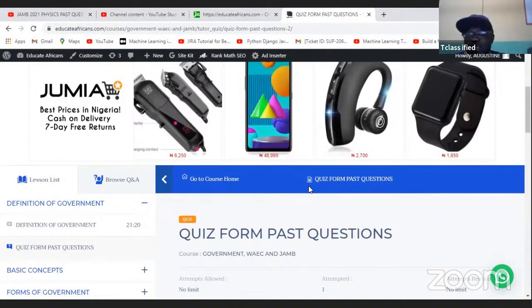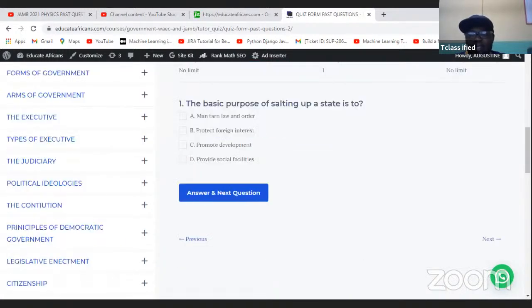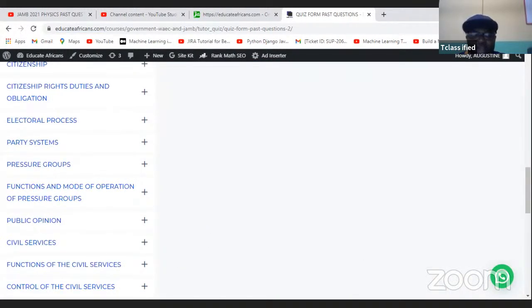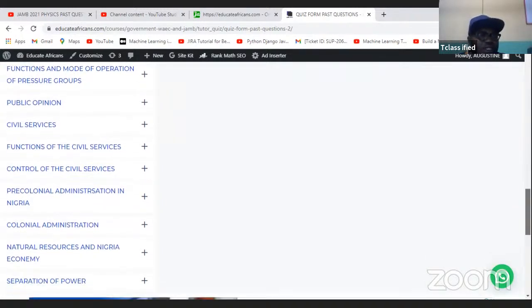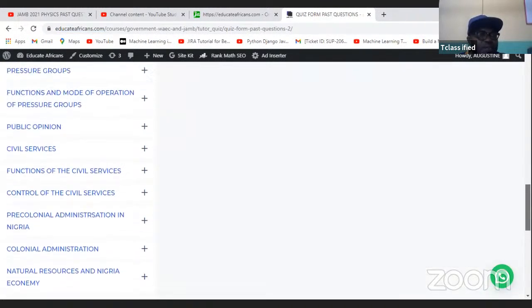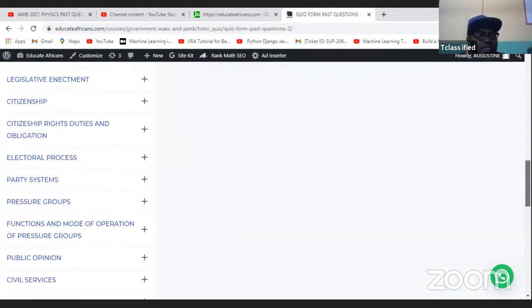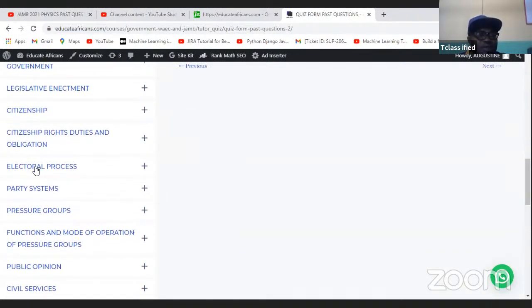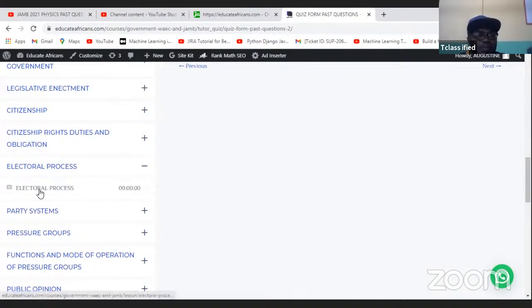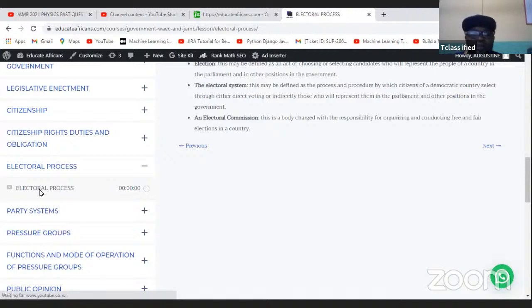Okay, so that is where we're going to be stopping. And like I said, as an assignment, solve the 5 quiz problems, 5 of them, and submit to me. So let's move to the main thing of today. We've looked at citizenship. So today we're going to be looking at electoral processes. That's the topic we have today, electoral processes, okay?